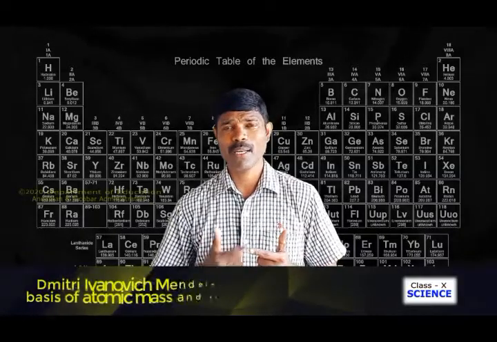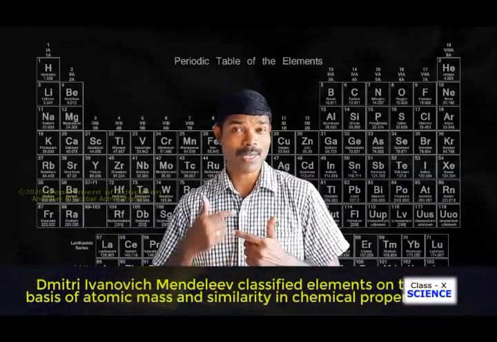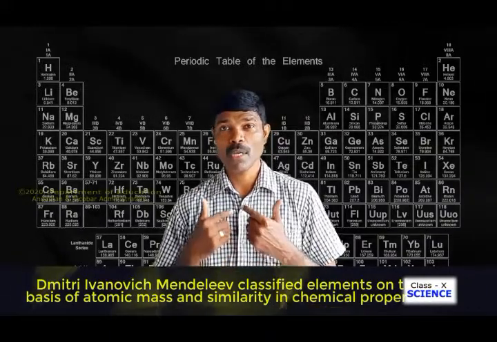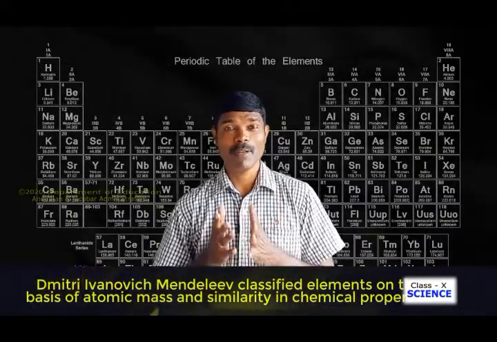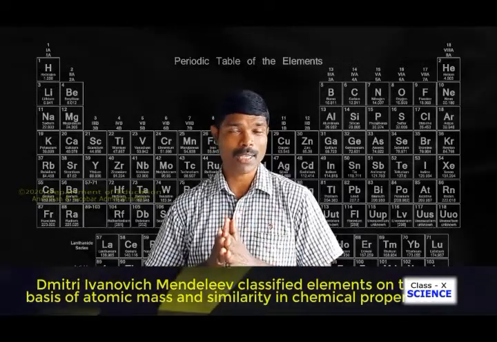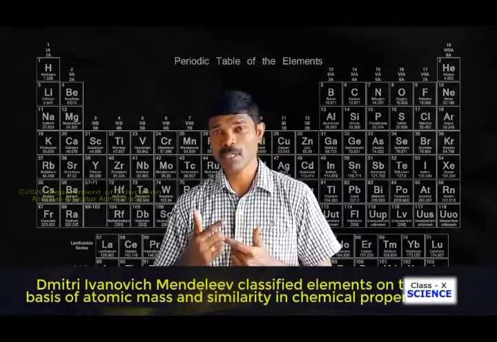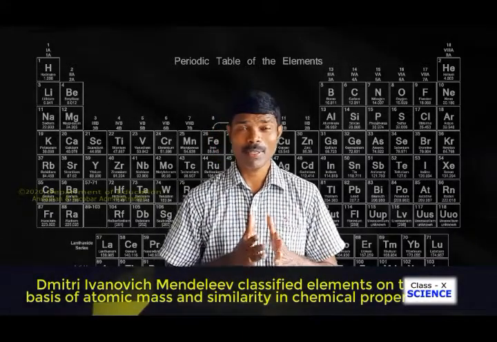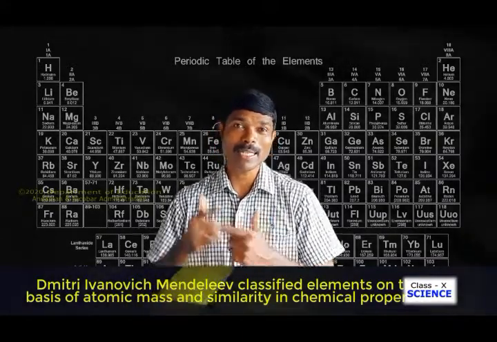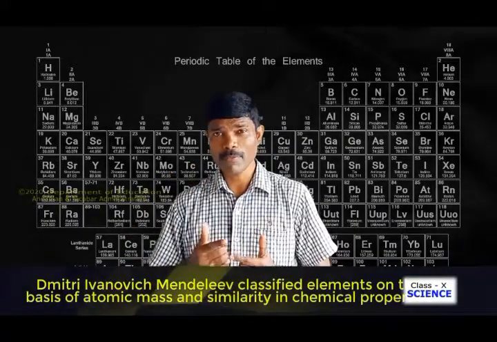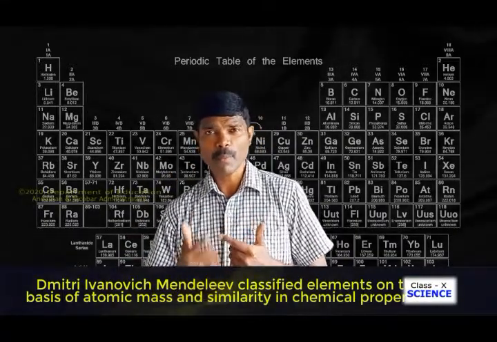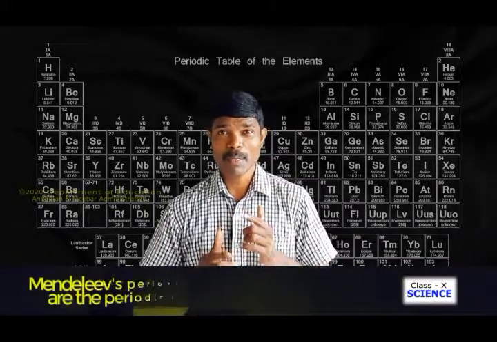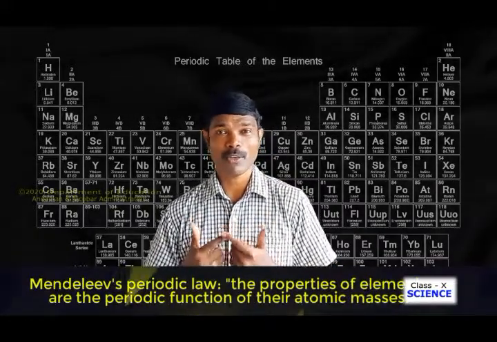Followed by Dobereiner and Newlands, another scientist, a Russian scientist called Dmitri Ivanovich Mendeleev, proposed his periodic table, in which the elements are classified on the basis of increasing order of atomic masses. He observed that when the elements are arranged in increasing order of atomic masses, after arranging certain elements, properties got repeated. So he found that the elements are periodic in function of their atomic masses.